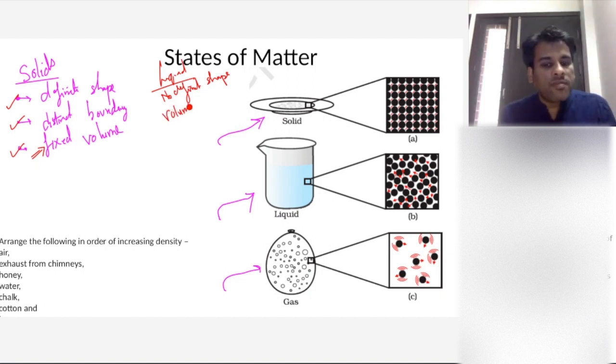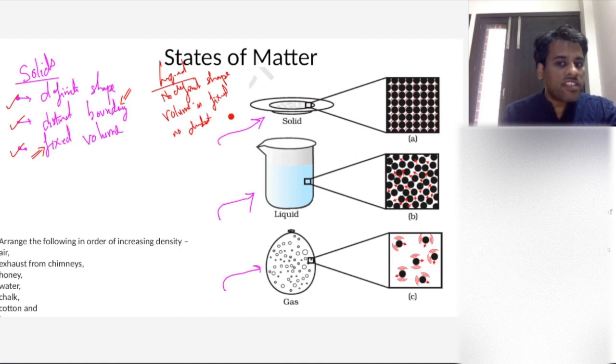Liquids are also incompressible, Avnish, to some extent. They are compressible only very little. Okay? So they don't have a definite shape but have a fixed volume, right? If they don't have a definite shape, will they have a distinct boundary? No. So there is no distinct boundary. Liquid will take the shape of the vessel in which it is kept. Okay? So these three will be the characteristics of liquid.